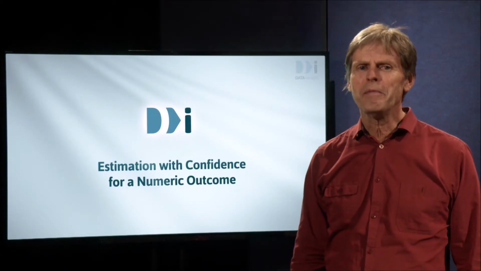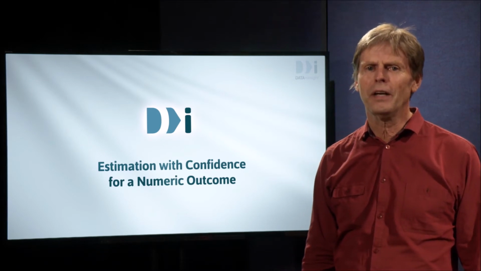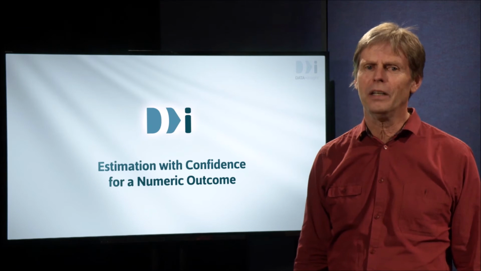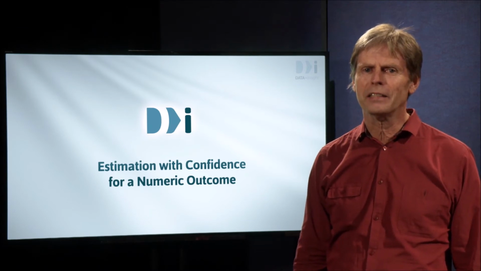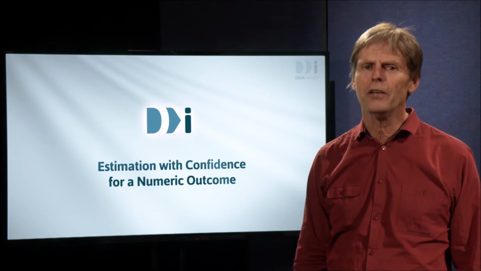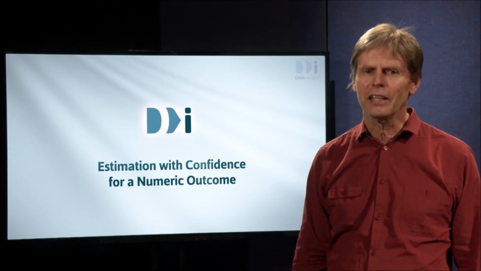Hi, this week we've been building up the idea of estimating quantities from data with confidence. The idea is to put intervals around the estimates we get from our data to allow for sampling error. Each interval is obtained in a way that makes us pretty sure that the true value of the quantity we're estimating will be in the interval. We'll now take this idea back into our data analysis.